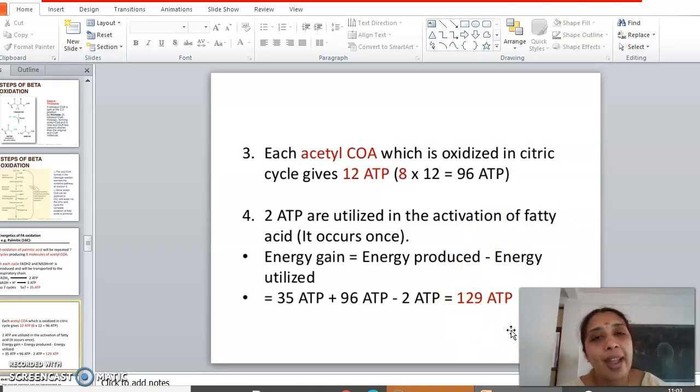That is why fats are preferred for energy purposes rather than carbohydrates. One molecule of glucose gives 32, while we are having 129. Clear? So there's a drastic difference between glucose oxidation and fatty acid oxidation.